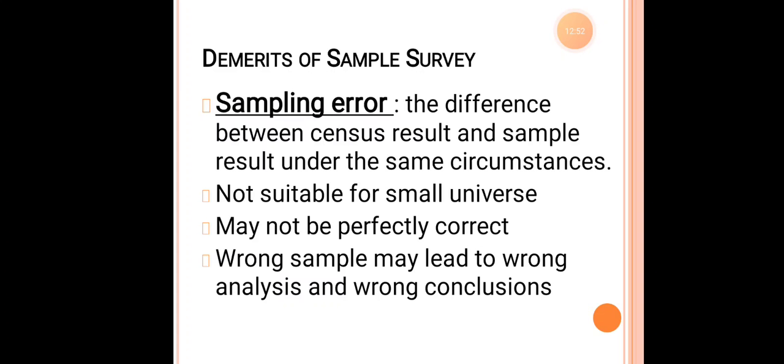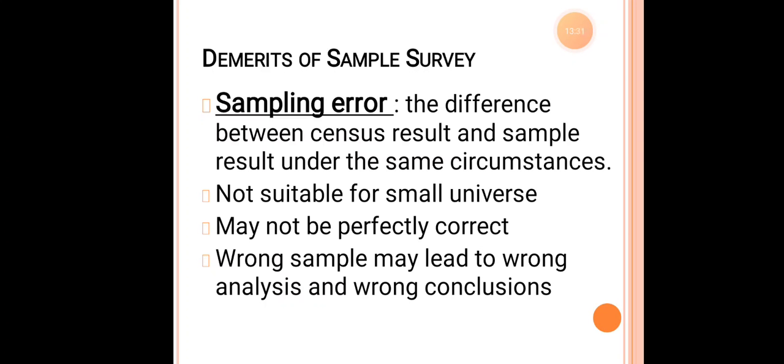What happens under sampling? It is not suitable for a small universe. Why is it not suitable for a small universe? Just because there will be an increase in the error. Because of this, it is not suitable for the small universe, and it may not be perfectly correct. What happens when you do not inquire in all the houses? At this point, there will be no proper investigation made, which will make it very difficult to make a proper estimation regarding maybe income, maybe the literacy rate, maybe the workforce.